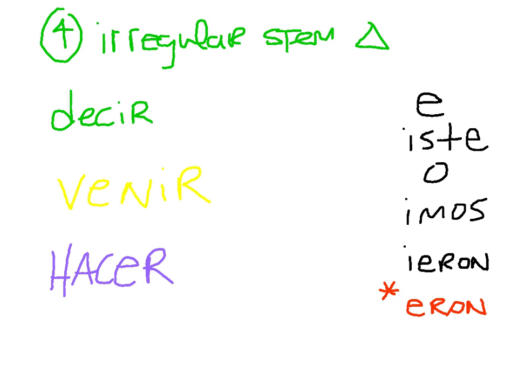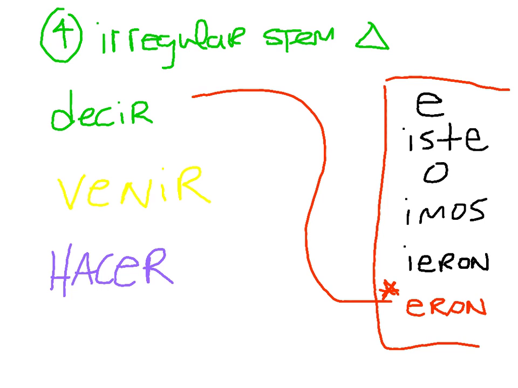Now, the first thing we need to understand is that they all share the same endings. What changes is their stem, hence irregular stem changers. Okay? Please notice this asterisk here for aron. This one applies only to the verb decir and verbs like it, which we call J-stem changers. And J-stem changers simply means that when we conjugate these verbs, decir automatically turns into dij. Okay? It will be dij for I, for you, for he or she, for we, and for they.